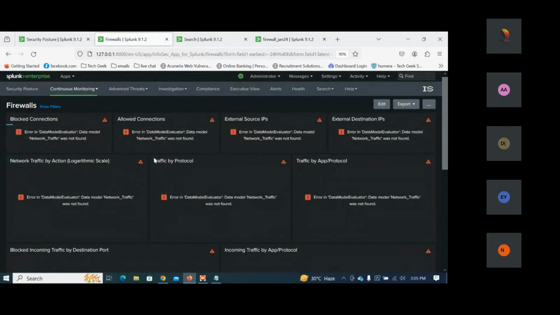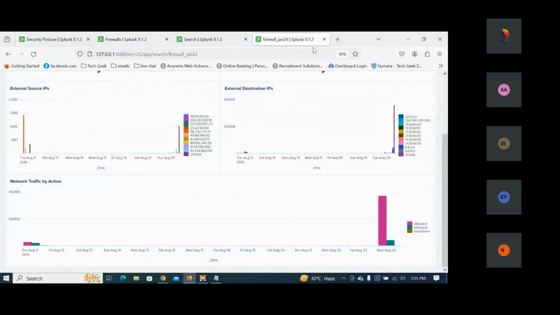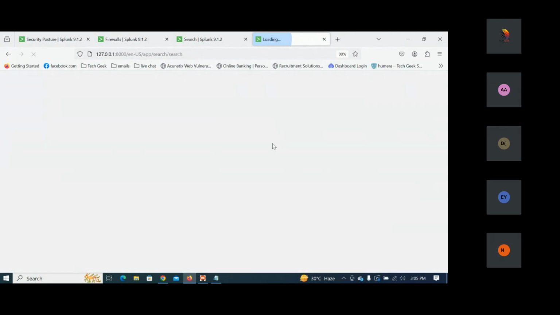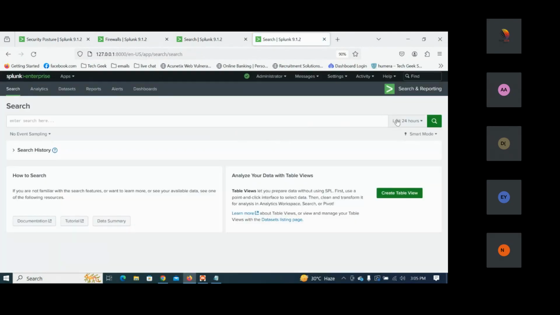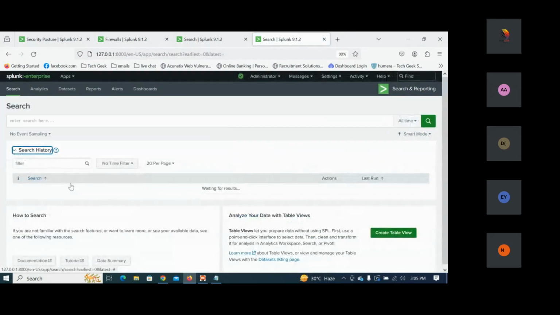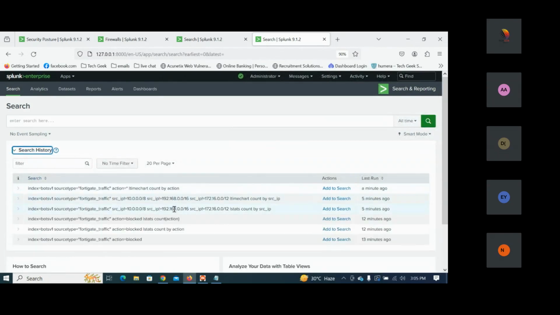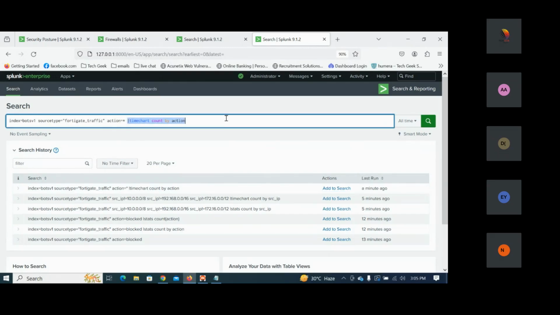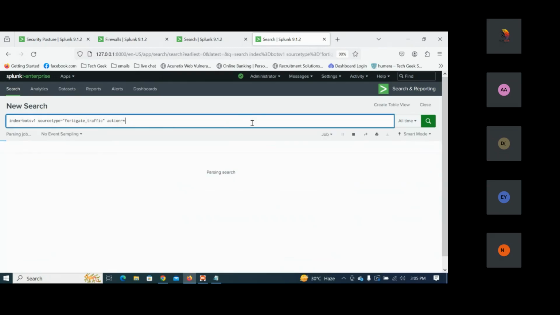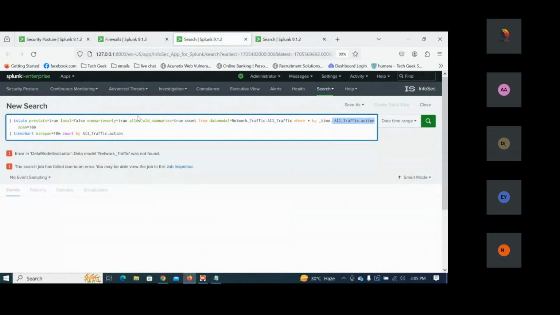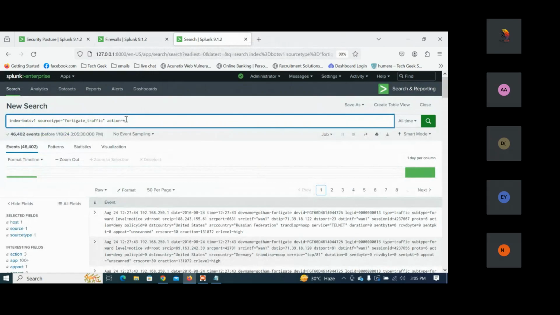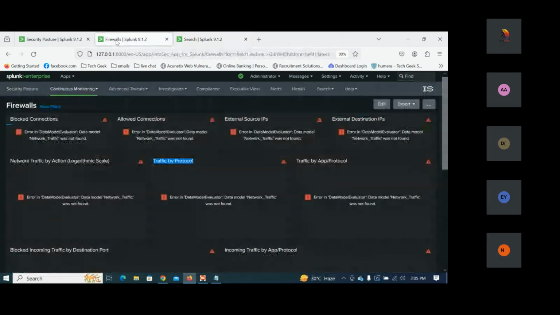Now what next do we have? Network traffic by a protocol. What do you mean by the protocol here, guys? Let's see. If I go to the search, there is different information we can see here. Let me just add this and remove this. Network traffic by an action we have done. Now we have to see the network traffic by a protocol.